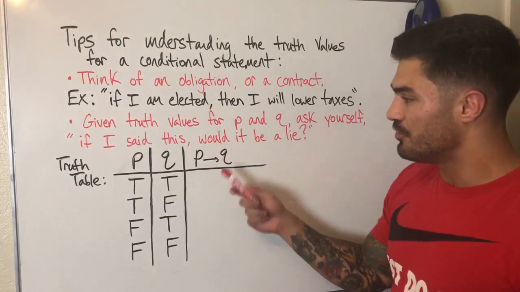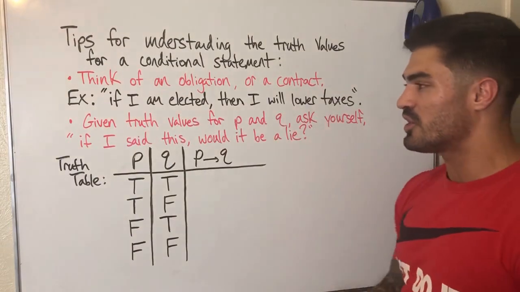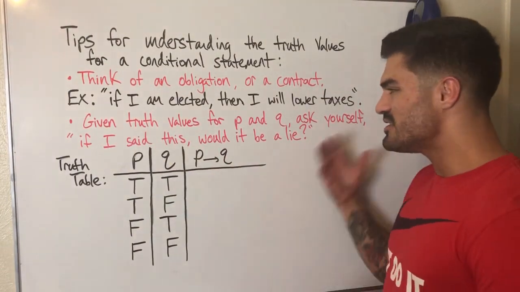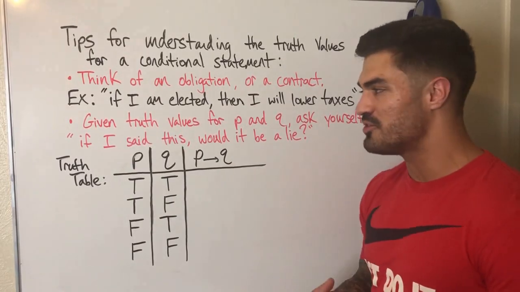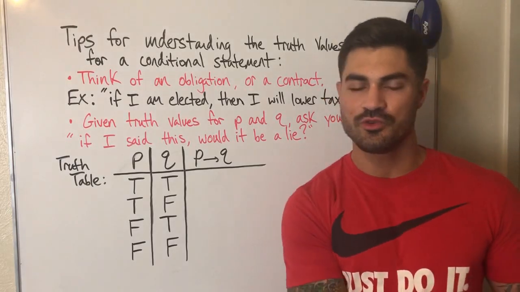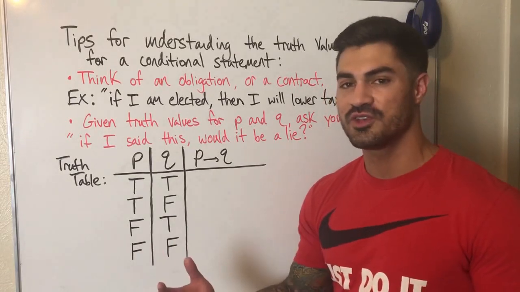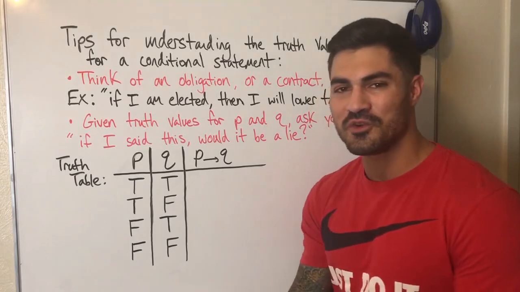So we're going to go through and look at the truth values for P and Q. And we're going to look at this statement and we're going to ask ourselves, if I said this, would it be a lie? Okay? And this is a great example that sometimes it's easier to ask yourself whether something is false or not than it is to ask yourself whether something is true or not. And the cool thing about propositions is that they're either true or false. And if we can determine that something is not false, we can therefore say that it is true.